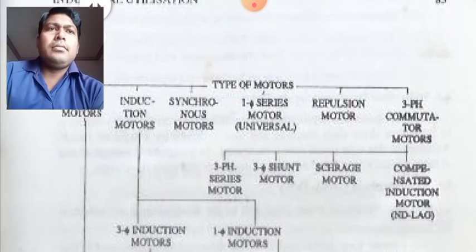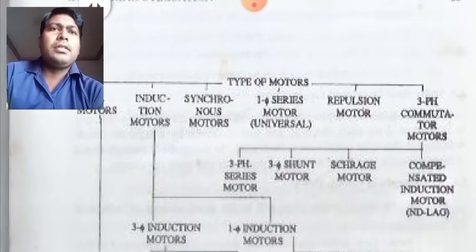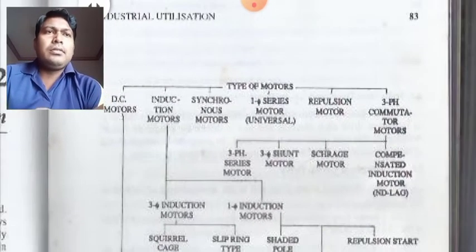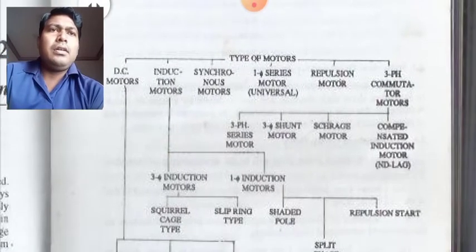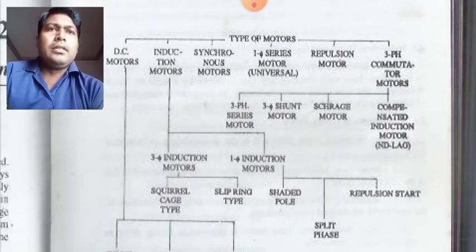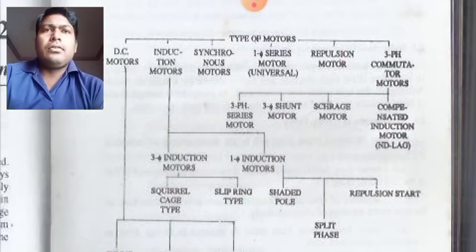Now there are some types of motors on your screen, so let me just zoom it out a little. So DC motor, induction motor, synchronous motor, single phase series motor, which is also known as your universal motor, repulsion motor, 3-phase commutator motors, and then again they have been subdivided.